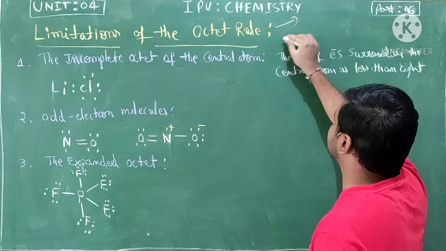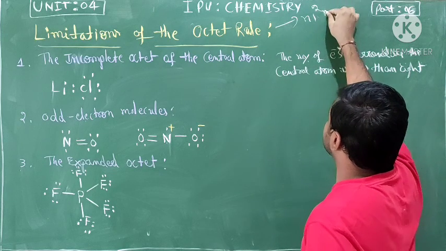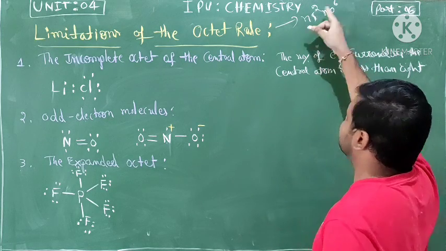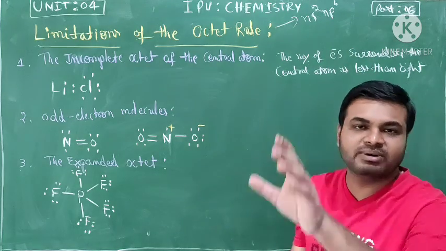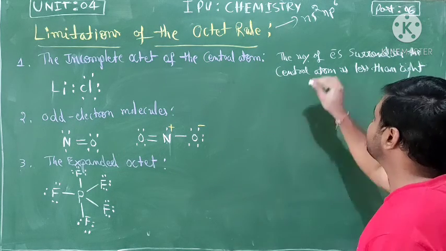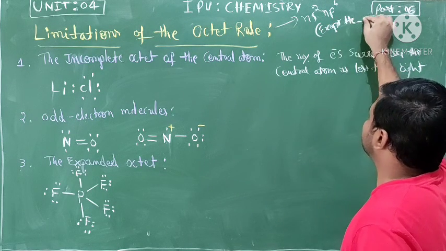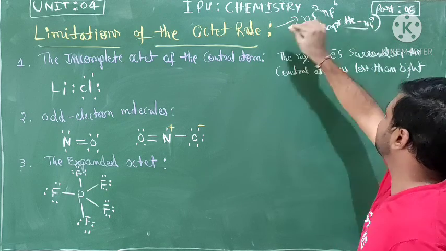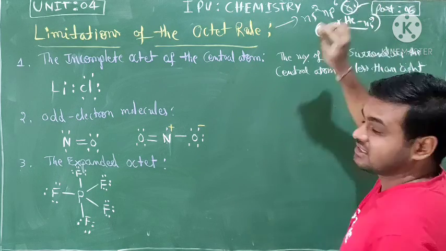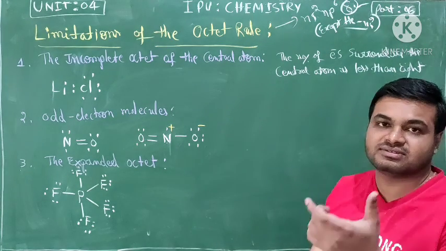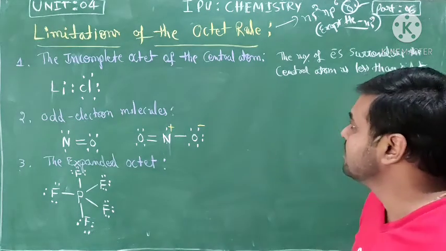Octet means ns2 np6. This is a stable noble gas electron configuration, except helium, ns2. Clear? The remaining ones all give the stable electron configuration of 8 electrons.